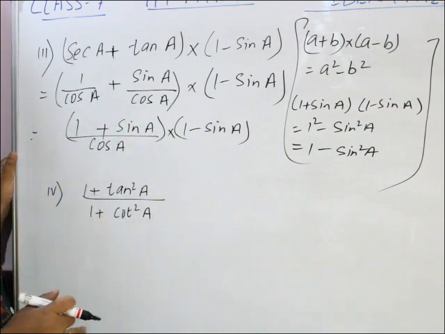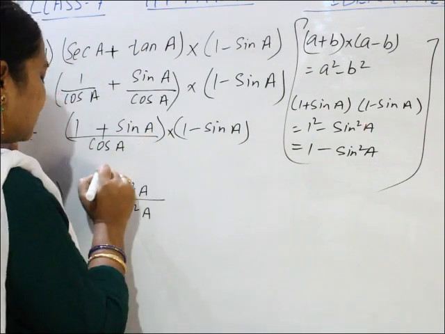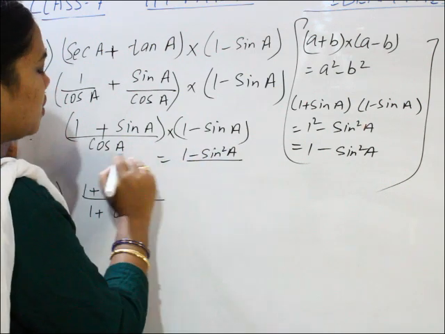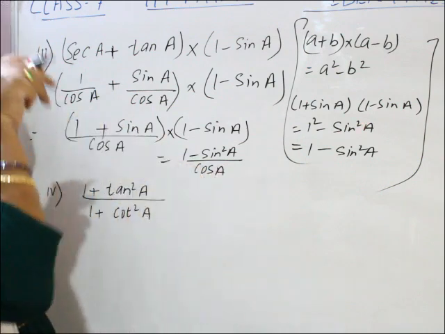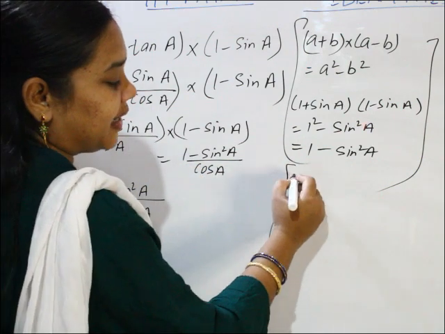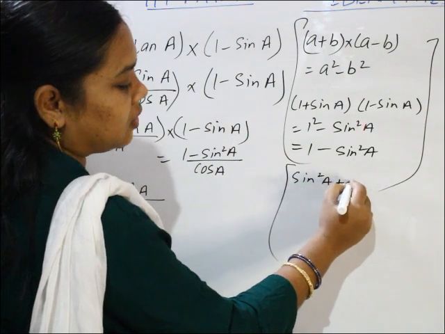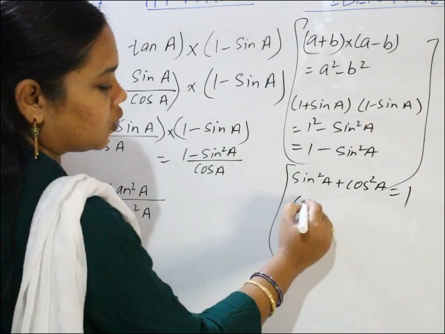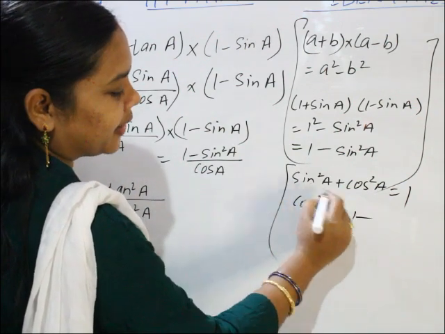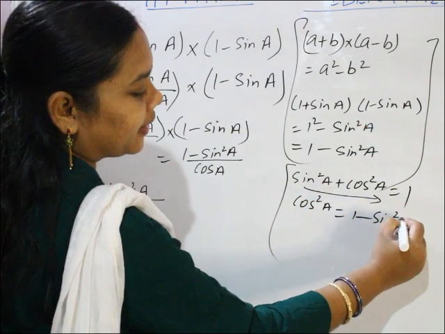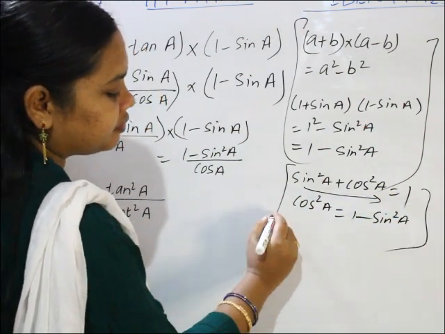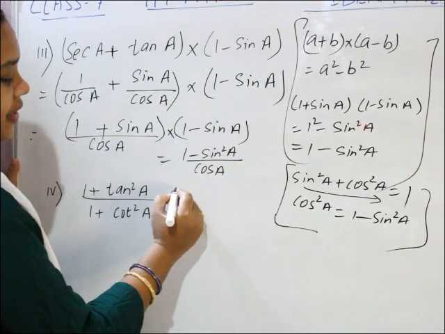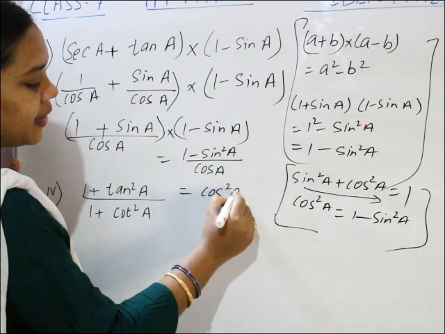So in the numerator we can write (1 plus sin a) into (1 minus sin a), which is equal to 1 minus sin square a, divided by cos a. Now once again, the trigonometric identity: sin square a plus cos square a is equal to 1. Then cos square a is equal to 1 minus sin square a. Is it? Cos square a equals 1 minus sin square a. So in place of 1 minus sin square a, I can write cos square a.